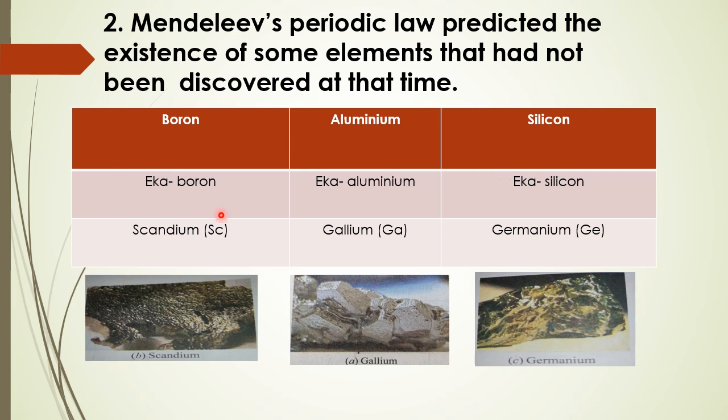He not only left those gaps, but he said that in future elements are going to be discovered to fill these gaps. And later on, in place of Eka boron, the new element discovered was scandium. Below aluminium, he left the gap Eka aluminium, and the element discovered was gallium. And for Eka silicon, the element discovered was germanium.